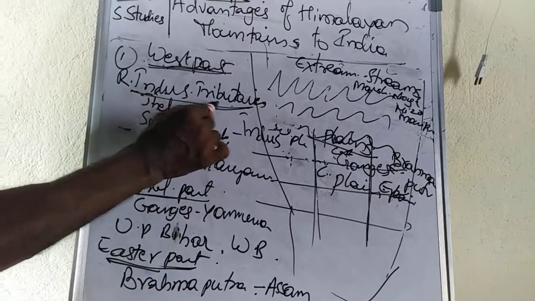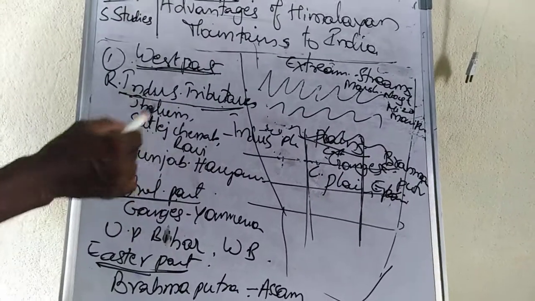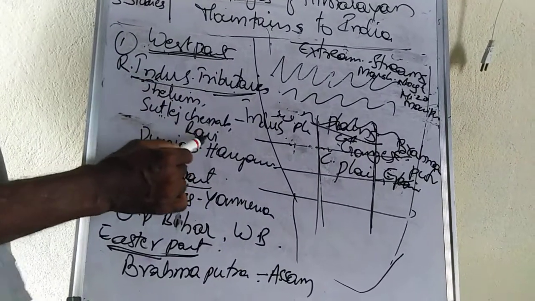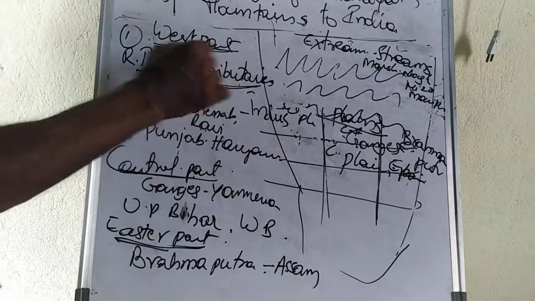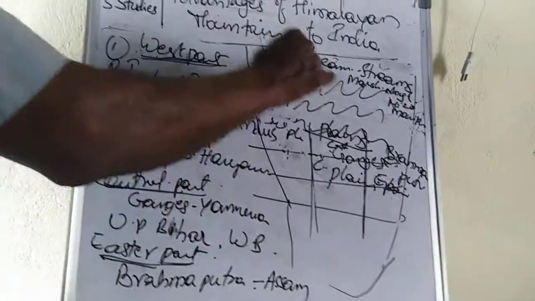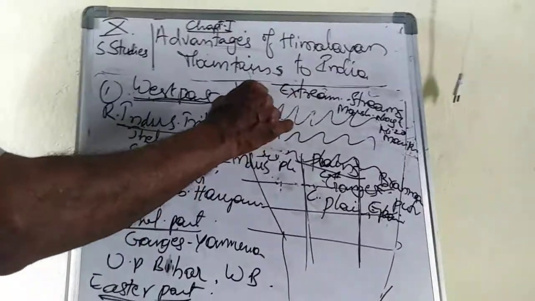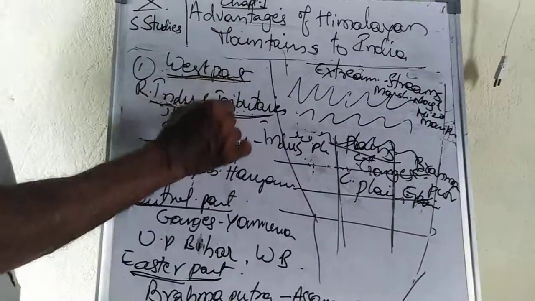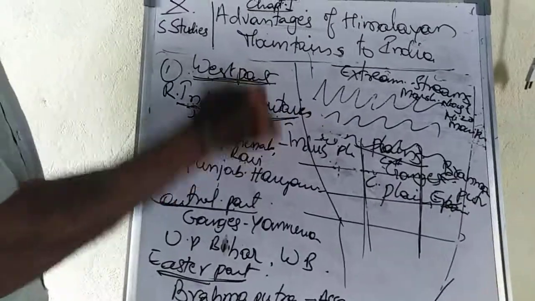These rivers are called tributaries. So what are the tributaries of the Indus river? Jhelum, Satluj, Chenab and Ravi. So this western part is covered by the Indus river, or supported by the Indus river, or drained by the river Indus.